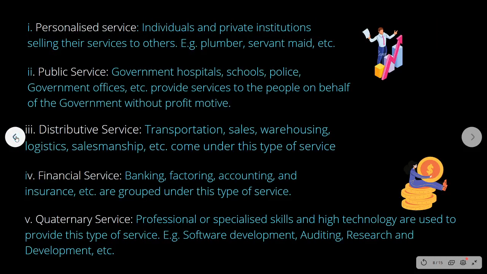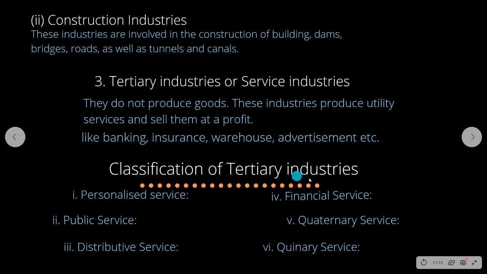Okay. So under the classification of tertiary industries, we saw personalized service, individual personal service like the service of a plumber, electrician, housemaid, public service, that service of a transportation or a police service. So here the government render the service to the public. Distributive service, distribution, financial service, rendering financial help, the form of banking, insurance, etc. Quaternary service and quinary service.